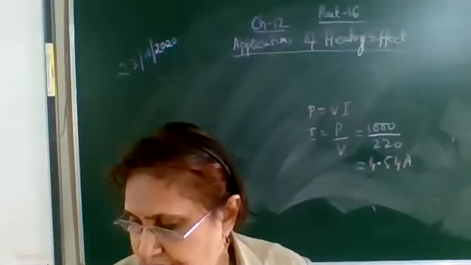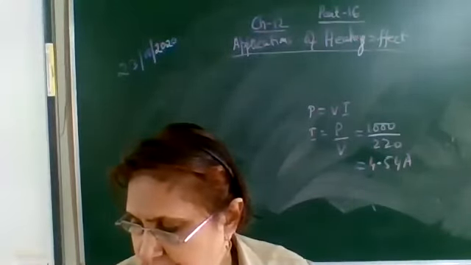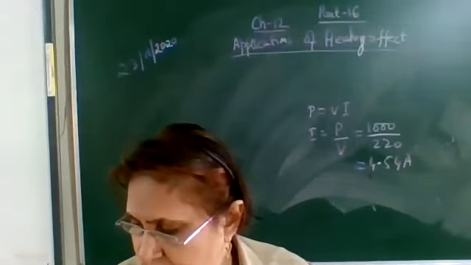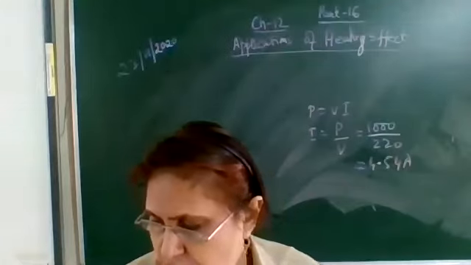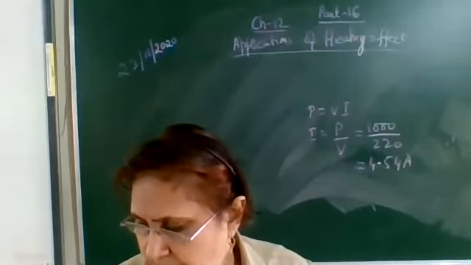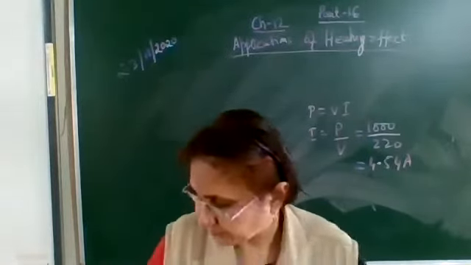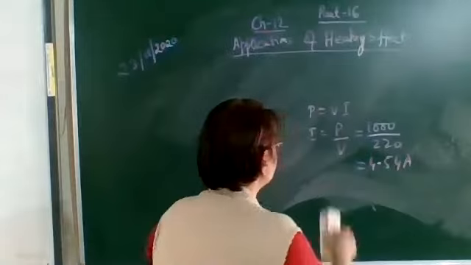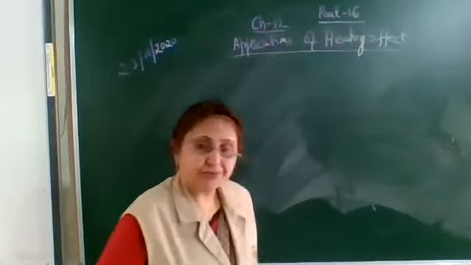The SI unit of electric power is watt. It is the power consumed by a device that carries 1 ampere of current when operated at a potential difference of 1 volt. So 1 watt is equal to 1 volt into 1 ampere. Now, electric power is electrical work done per unit time.